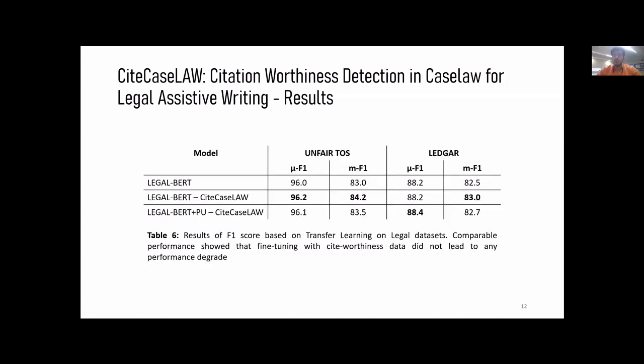Now this table shows the comparison of LegalBERT benchmarks on Unfair ToS and LEDGAR datasets and shows that training on our data keeps the performance on the older task intact. We have taken LegalBERT as the base model, so we also need to check its performance on the established datasets and compare it after training on our dataset. The main motive of the benchmarking is to measure performance on other legal documents as well, like contracts, which are less citation intensive. These results ensure the model performance does not get poor, as we hypothesized. This answers our last research question.